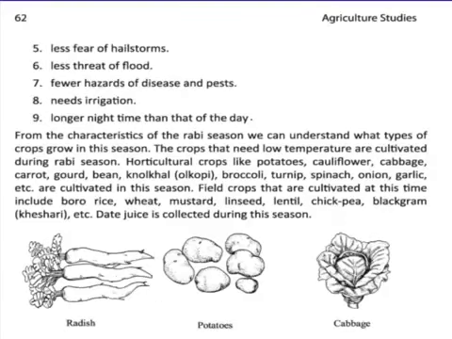Less fear of hailstorm. Hailstorm means storms of heavy hail, thunderstorms. Less rate of flood. That means in the winter season there is no chance of rain, which is why there is no threat of flood. And 7. Fewer hazards of disease and pests. Fewer and less hazard means less danger of diseases and pests. Pests means destructive insects or other animals that attack crops and livestock.